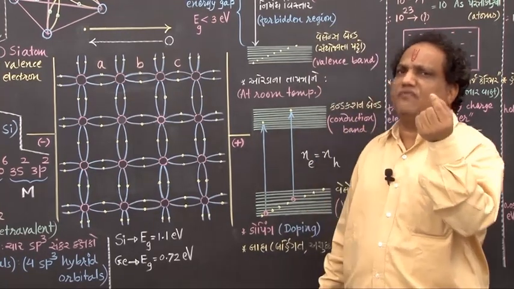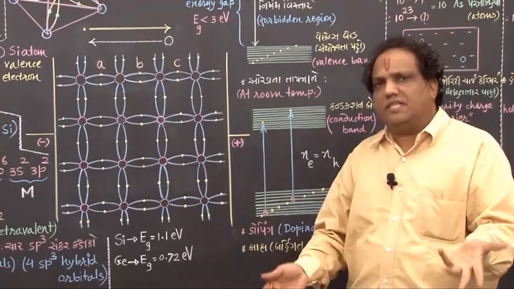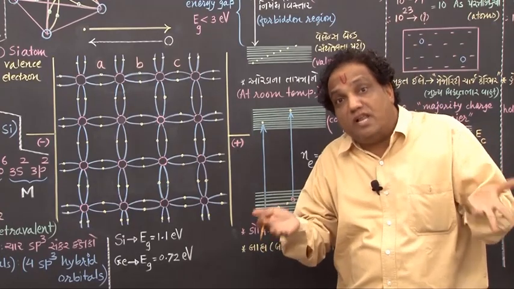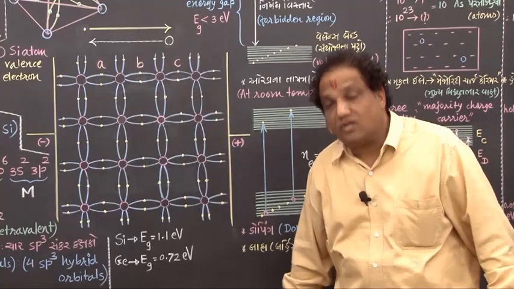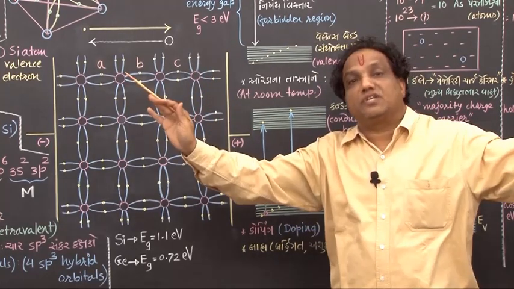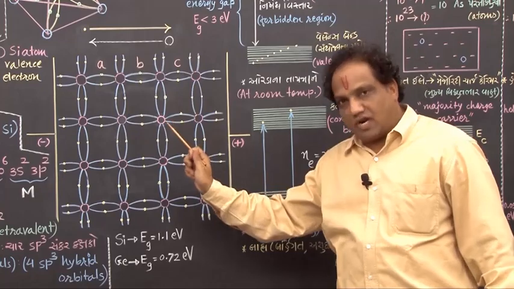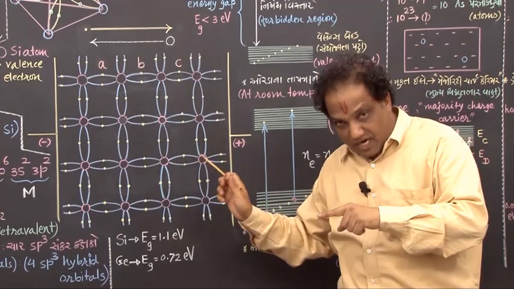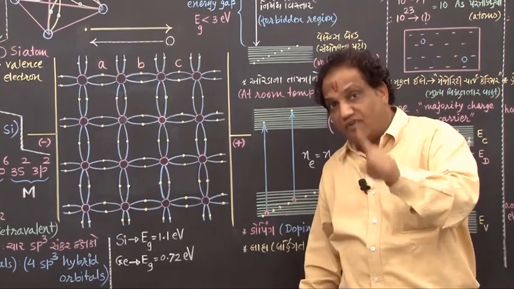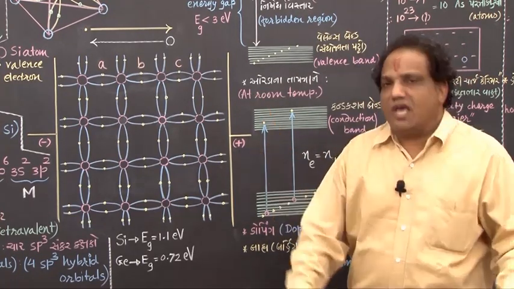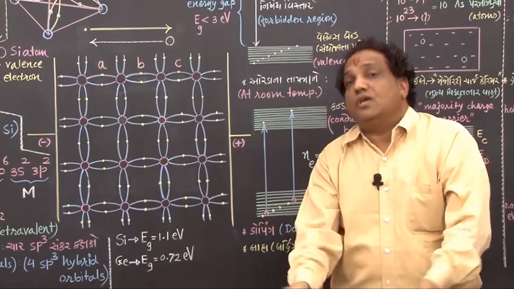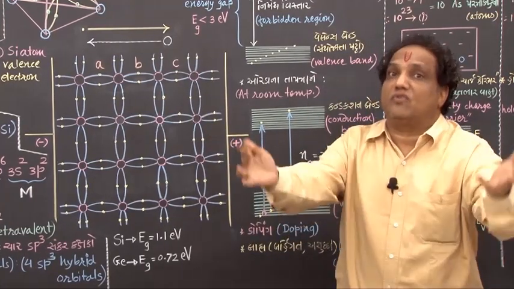If there is not a single free electron, then in the absence of free or mobile charge carriers, naturally such a pure semiconductor will not conduct electricity. So such pure semiconductors, in the absence of free or mobile charge carriers, will not conduct electricity, and when they do not conduct electricity, you can say they are insulators of electricity.